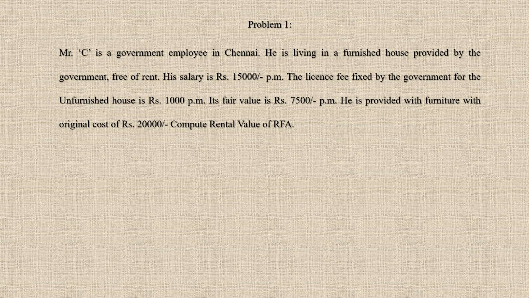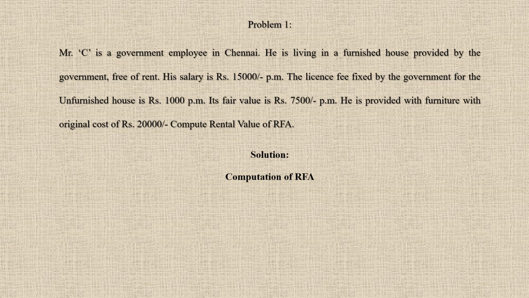So few things you need to understand from the problem is, one, he is a government servant. So for a government employee, the calculation of an unfurnished house is the license fee fixed by the government, which is given to you in the sum. They have also given you fair value of the house, which you can ignore. Only the license fee fixed by the government is important here. Then the furniture value is also given. We can take the value of furniture also. So let's start working out the sum.